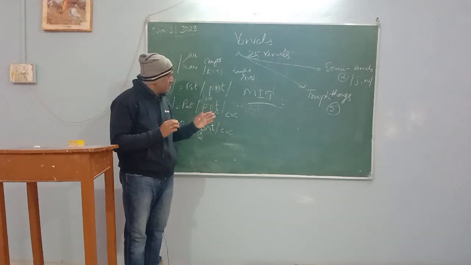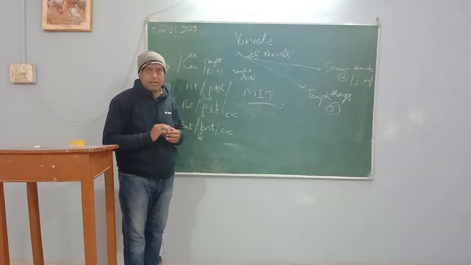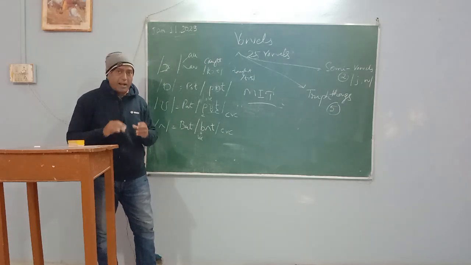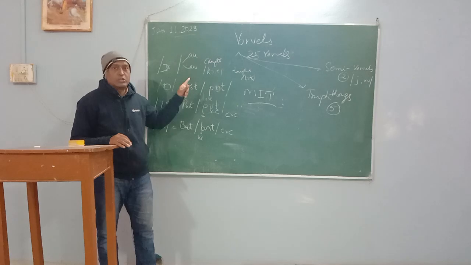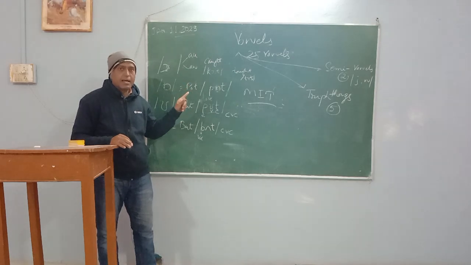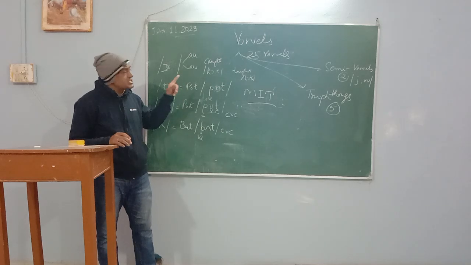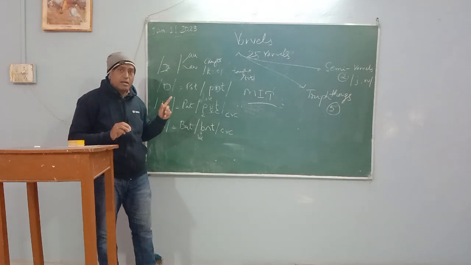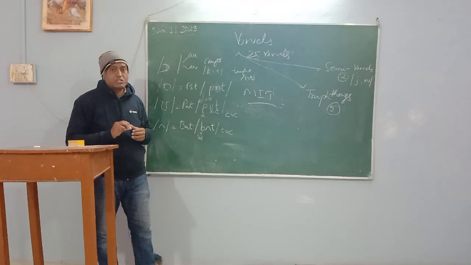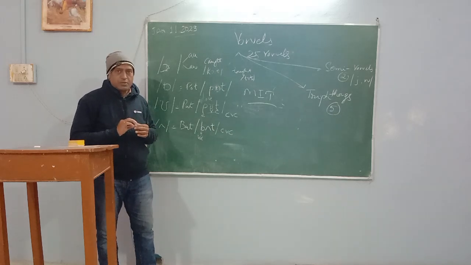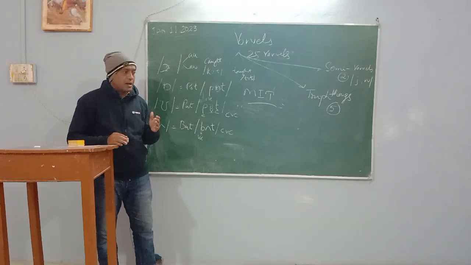So for whatever reason, let it be the course of language and communication, we must know the vowel system and the consonant system of the English language. Students are not aware of the vowel system of English. The vowel system should be mandatory for students, whether in university or at school level, high school or senior secondary school.